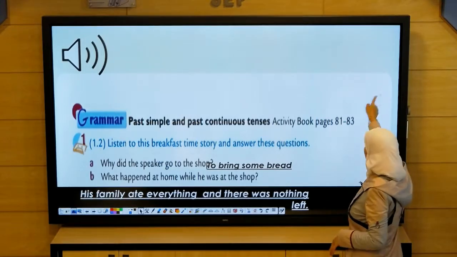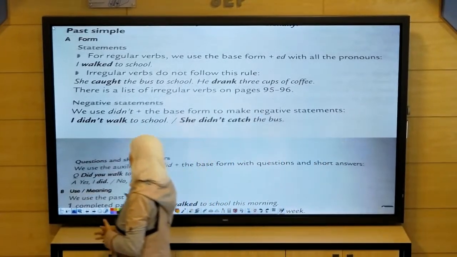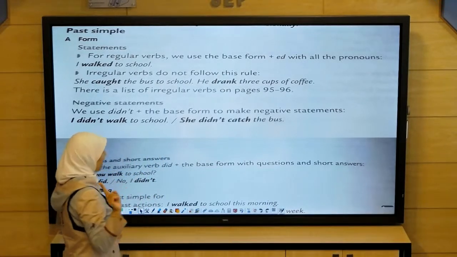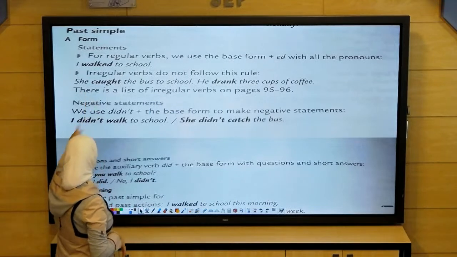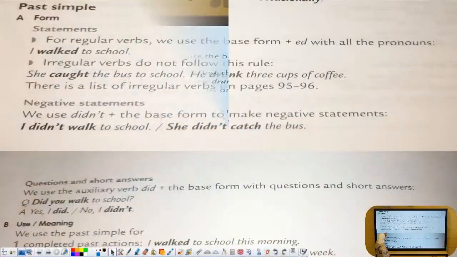Page 12. Okay. Let's talk about past simple. In grammar, we must know about tenses. Two main things: the first one about its form and the second one about its usage. The first one, past simple form. In statements for regular verbs, we use the base form with ed at the end, with all the pronouns. Like I walked to school, he walked to school. So the main verb walk, we add ed.